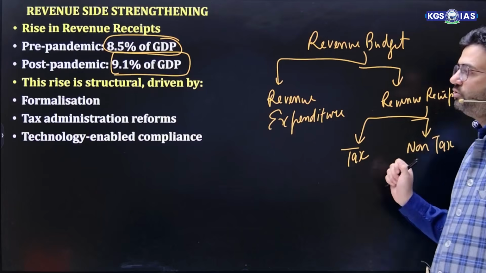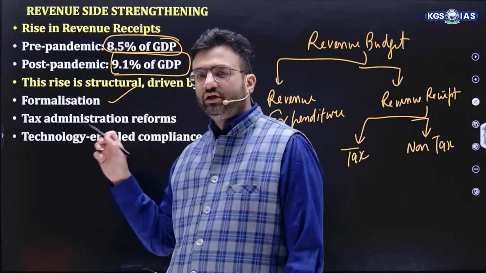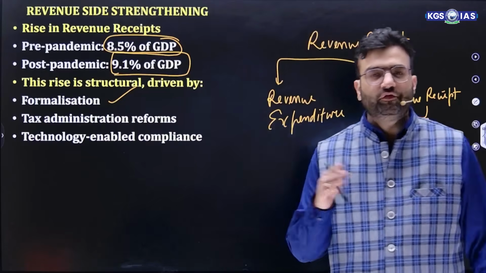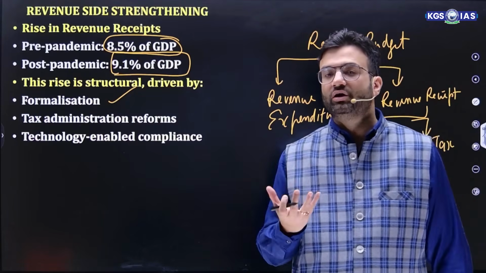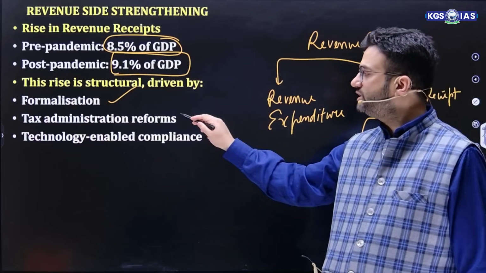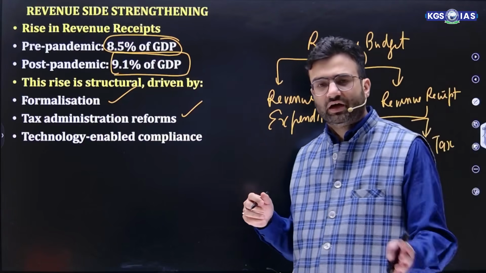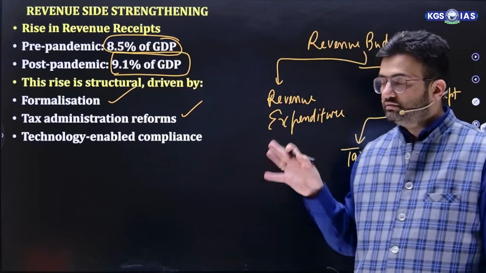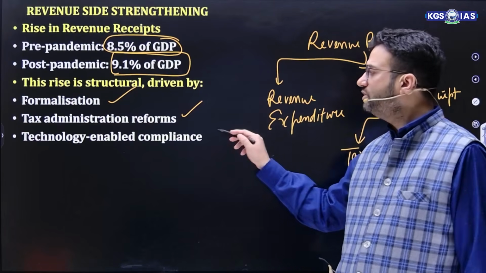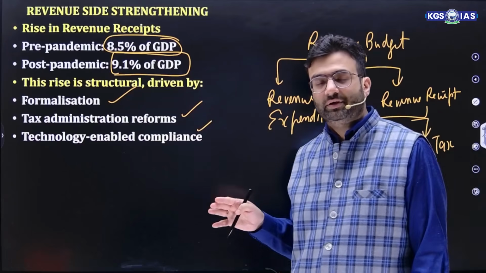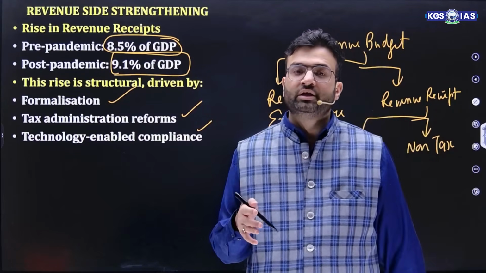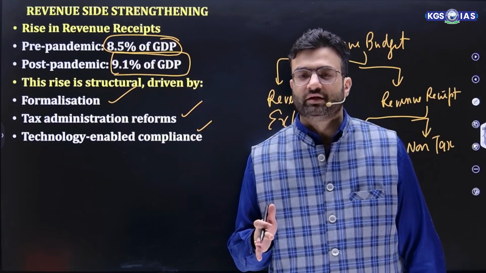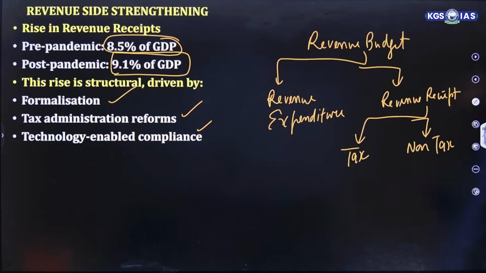This rise is done through, first, formalization. When the economy is running on a more formal structure and the share of the informal economy reduces, it enhances the overall tax revenue as well. Then tax administration reforms like Vivad se Vishwas, the Honoring the Honest platform, GST reforms, also enhance the revenue receipt. And technology-enabled compliances, like recently e-way bills. The more the compliances are made in digital form, the more transparency prevails. So all these things will enhance this revenue receipt.